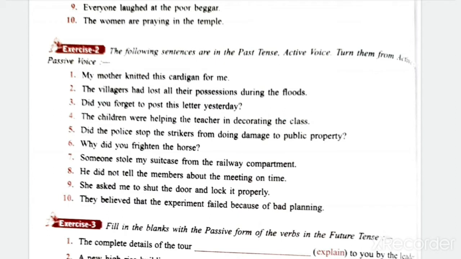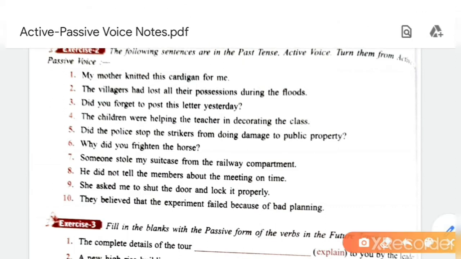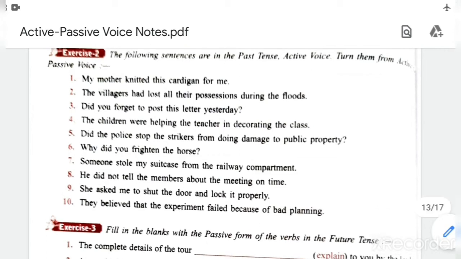My mother knitted this cardigan for me. Now, what is the first step? Identify SVO. So, what is my mother? It is the subject. Then what is the verb? Knitted. And what is the object? This cardigan. So, find out SVO in active voice. Then make the object the subject. So, the sentence will start with this cardigan.